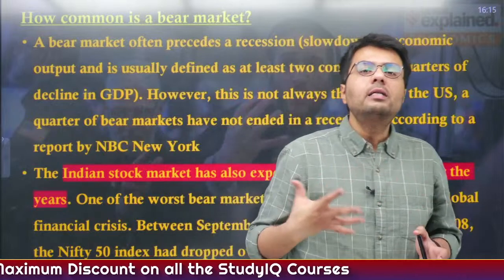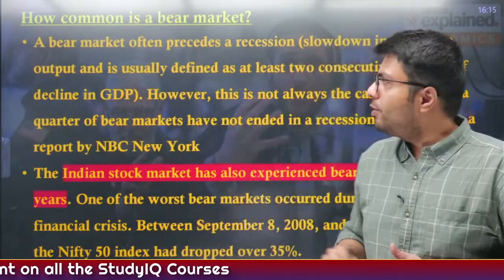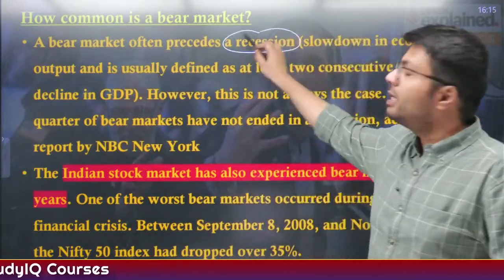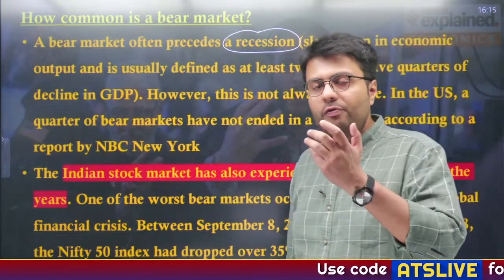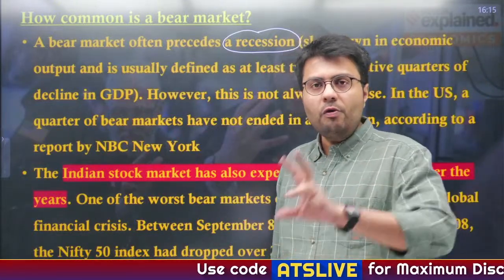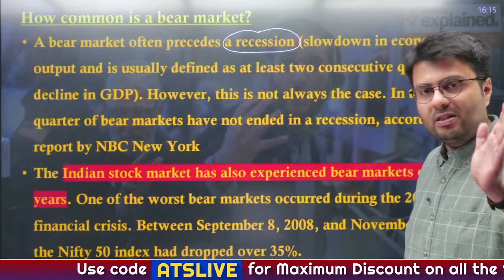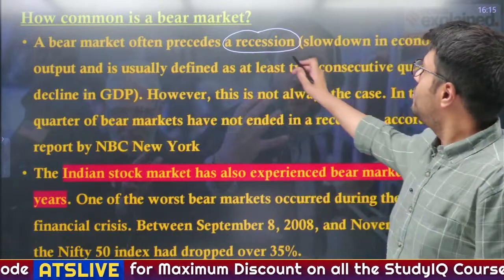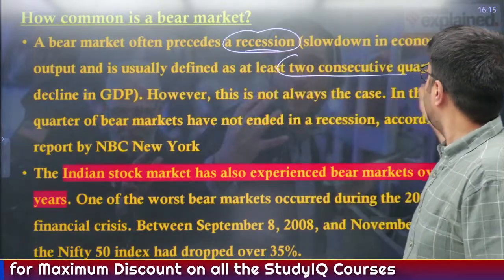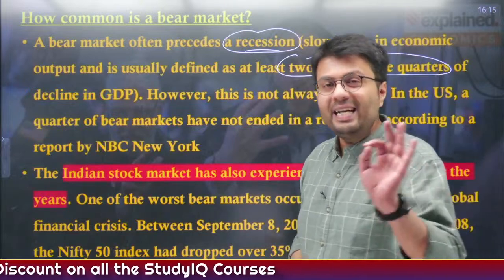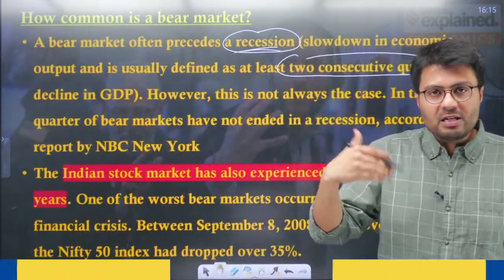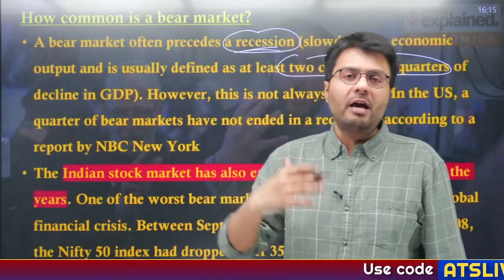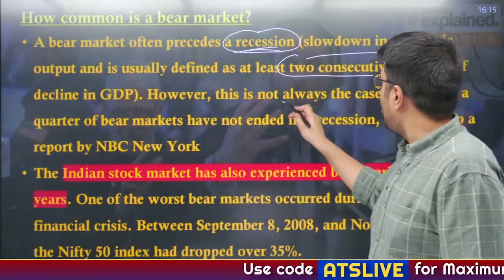Now, how common is a bear market? A bear market often precedes the phenomenon known as recession. Whenever the output of the economy continues to slow down for 2 quarters, that is 6 months in total, it leads to recession. That is, 2 consecutive quarters of economic slowdown or decline in GDP is what you call a recession. So every time a recession has happened, you'll see the markets have become bear. However, this is not always the case.